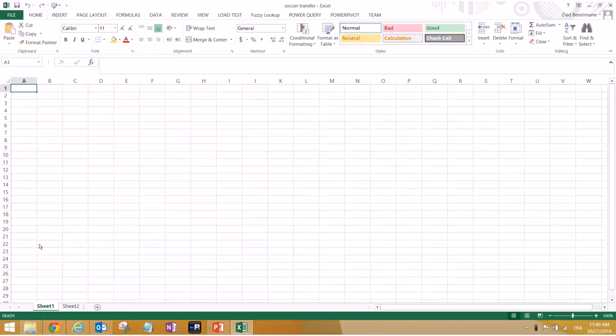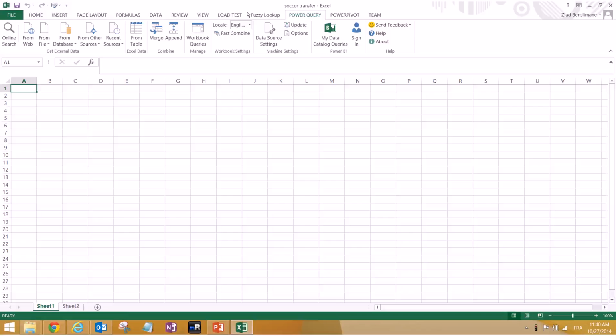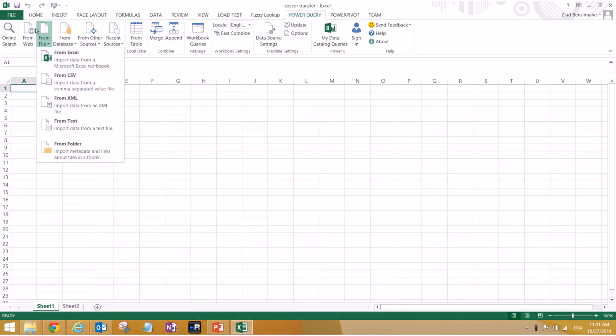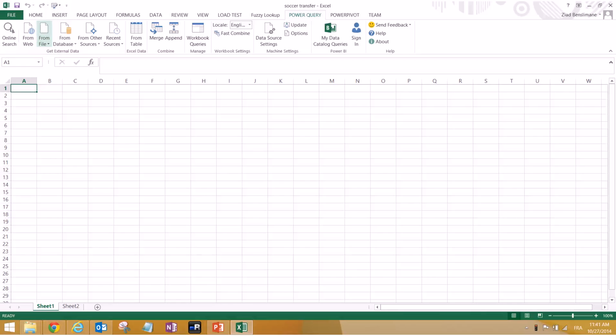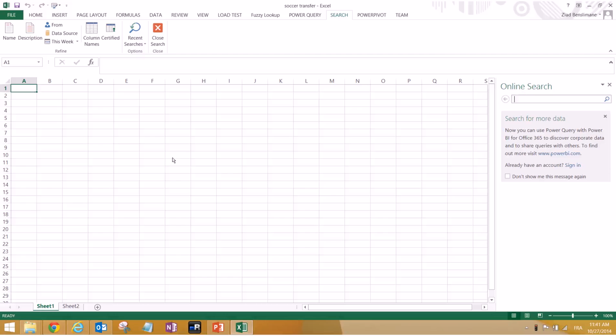So actually we can come back to the other sheet and we can use Power Query again. But now we need to analyze data about Champions League because we said that the guy cares about the goals scored and he cares about Champions League. Well, we don't have data for Champions League, but we know that it's public data. So you can either go to your search engine and look for it and download it as an Excel file or anything. As you guys saw before, Power Query can enable you to get data from basically everywhere. But now let's use an online search. I mean, we can do it directly from Excel, in other words. That's what I'm trying to say.